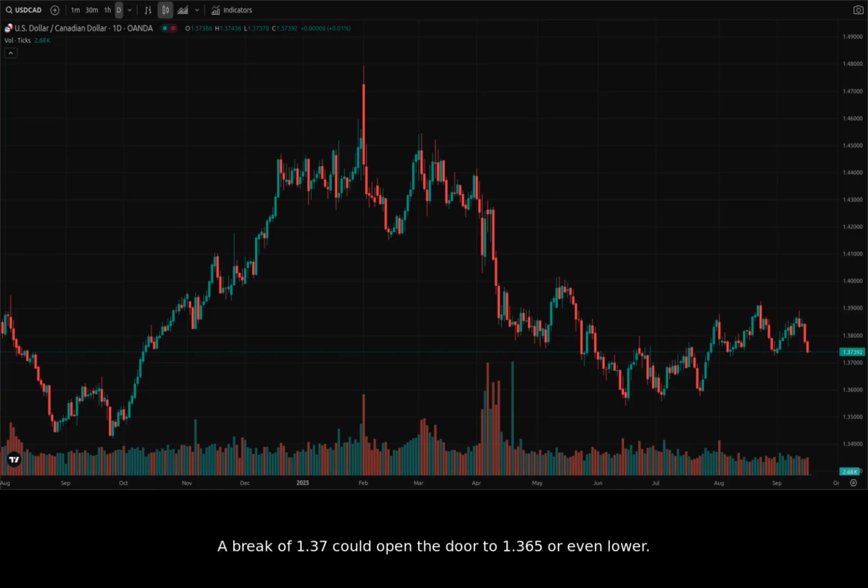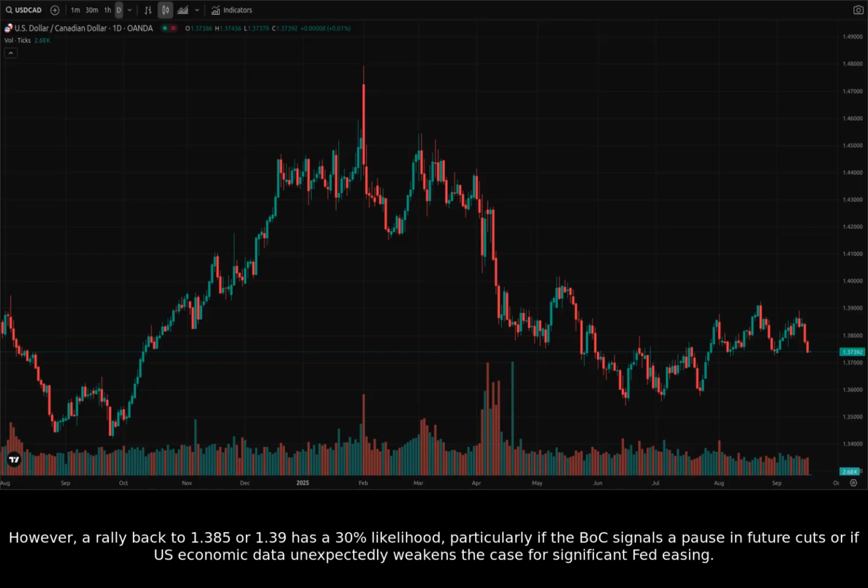A break of 1.37 could open the door to 1.365 or even lower. However, a rally back to 1.385 or 1.39 has a 30% likelihood, particularly if the BOC signals a pause in future cuts or if U.S. economic data unexpectedly weakens the case for significant Fed easing.